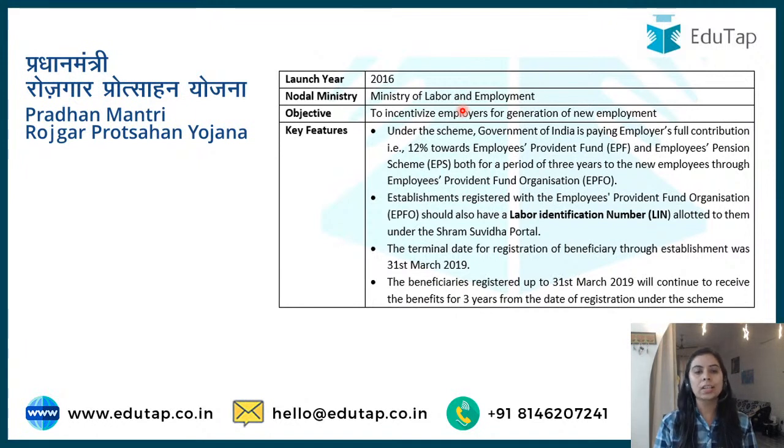Objective क्या था? To incentivize employers for the generation of new employment. That if you generate employment, you will be provided incentive for that. ठीक है? Government is paying employers full contribution towards the employees provident fund and employees pension scheme, both for a period of 3 years to the new employees. Establishments registered with EPFO should have this LIN. Very important. Terminal date was earlier 2019, but then it is now increased to 3 years, right?